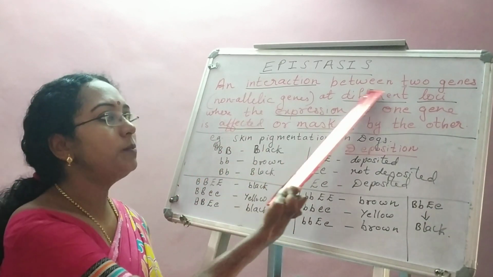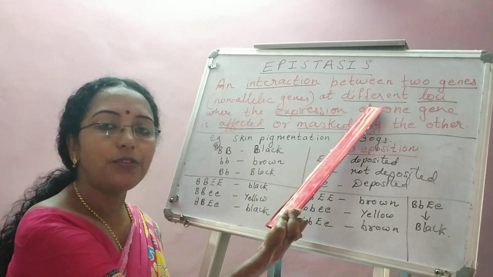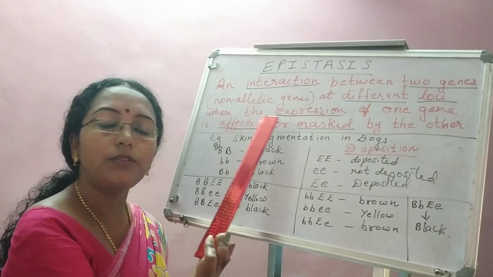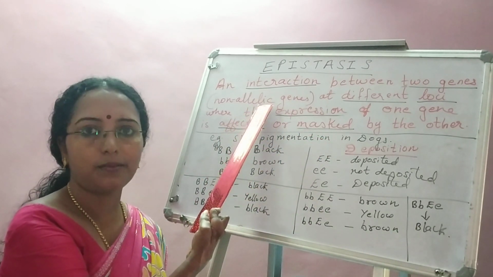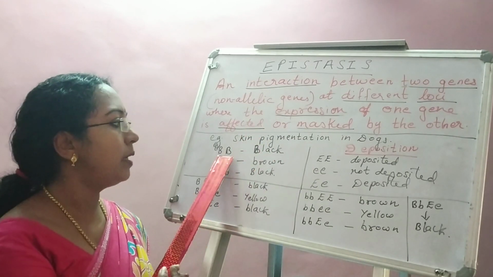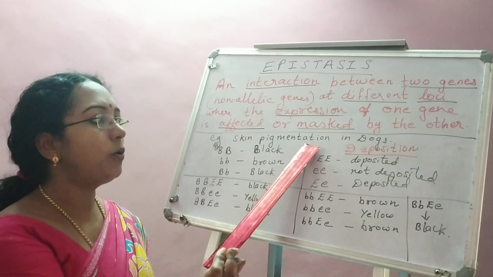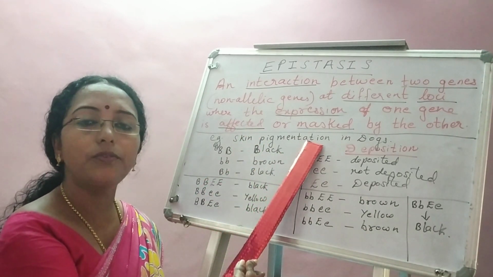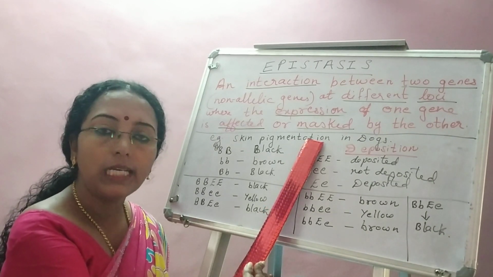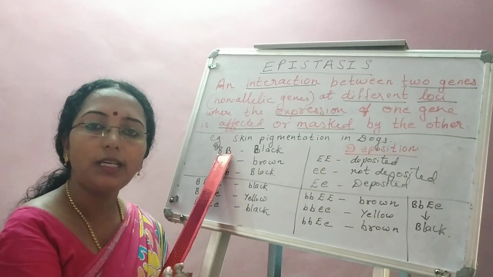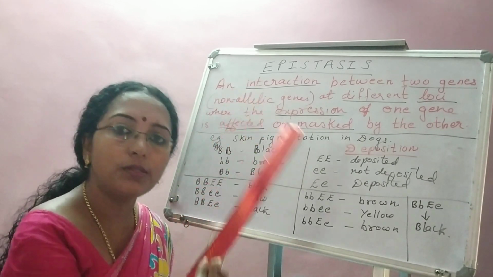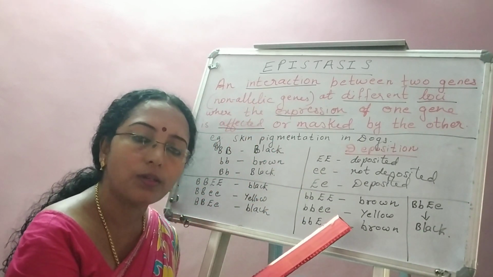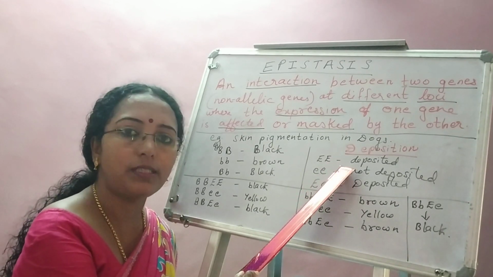So an interaction between two genes at different loci where the expression of one gene is affected by the other is epistasis. With this example, I think it will be more clear. I've already told you, here we have taken the example of skin pigmentation in dogs, which is produced by one gene, and whether the pigment that is produced has to be deposited on the dog's body or not is decided by another gene.